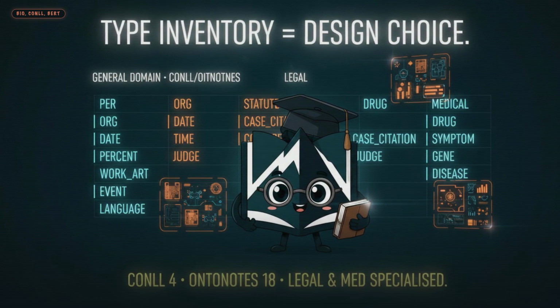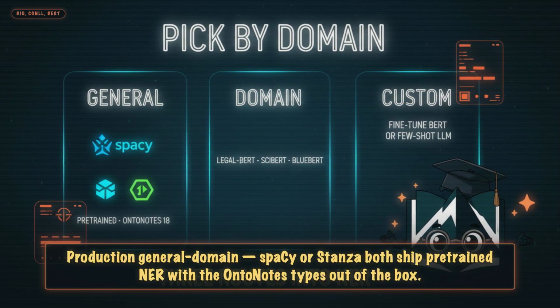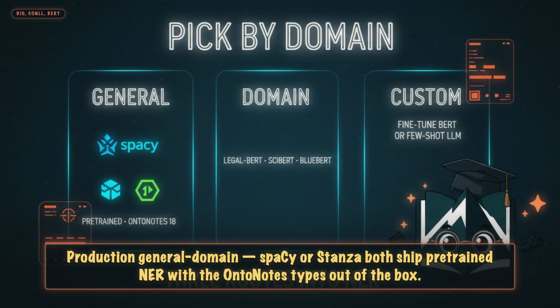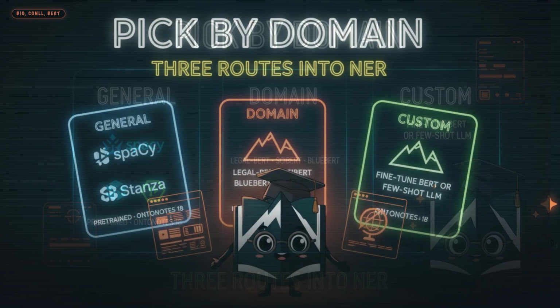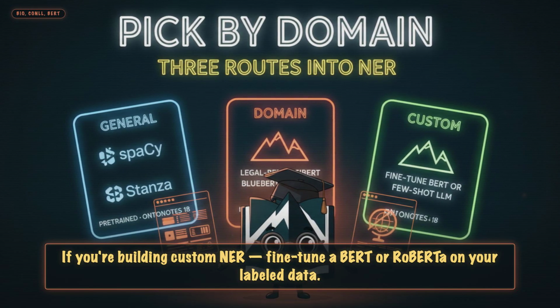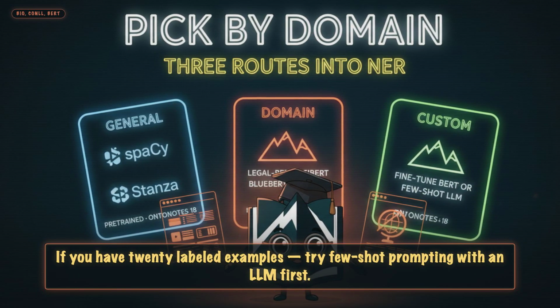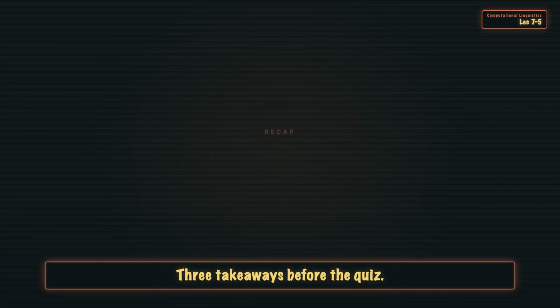Practical picks. Production, general domain: spaCy or Stanza both ship pre-trained NER with the OntoNotes types out of the box. Legal or medical: use a domain-specific pre-trained model. If you're building custom NER, fine-tune a BERT or RoBERTa on your labeled data. If you have 20 labeled examples, try few-shot prompting with an LLM first. Cheap first pass.